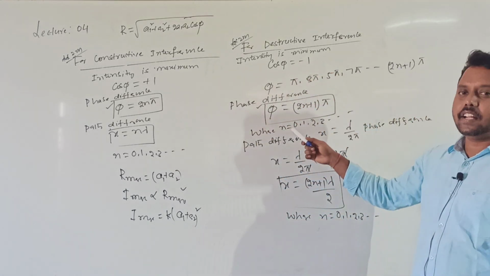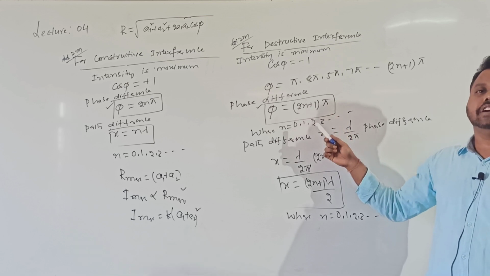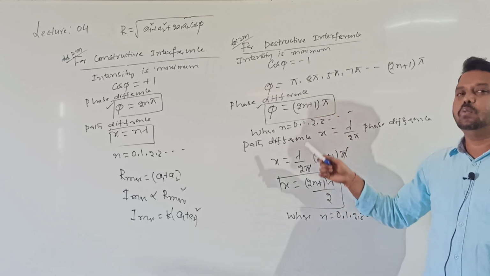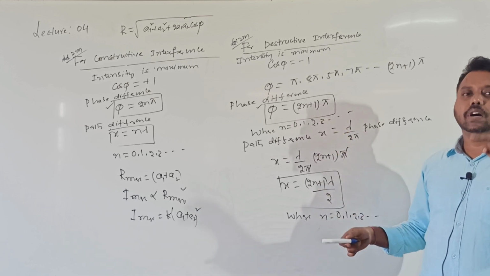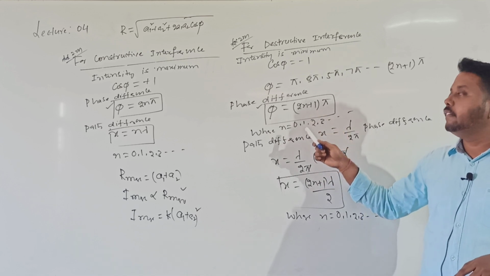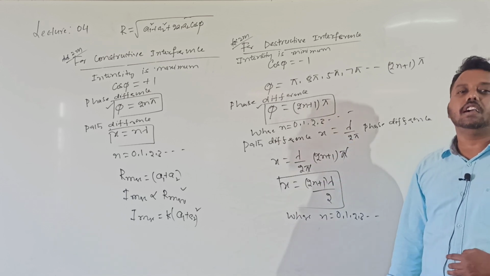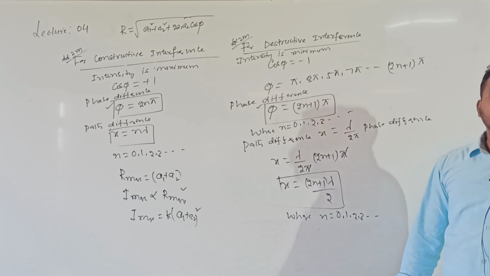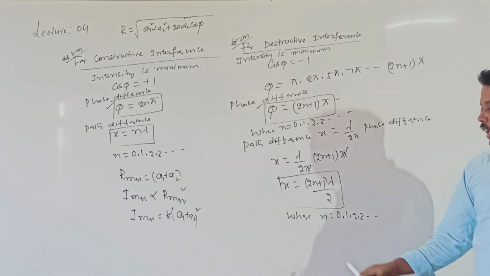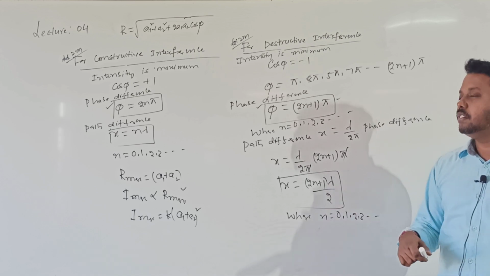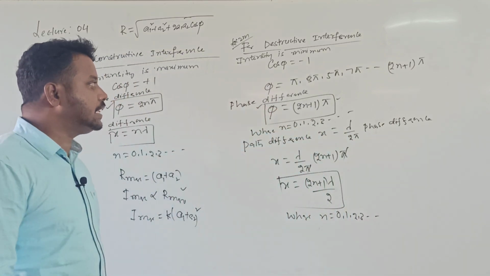Whereas in destructive interference, the phase difference value should be equal to an odd integer multiple of pi. 2n plus 1 will give you an odd number. When I take n value 0, 2 into 0 plus 1, I will get 1. When I take n value 1, I will get 2 plus 1, 3. When I take n value 2, I will get 4 plus 1, 5. So this 2n plus 1 will give you odd. An odd integer multiple of pi, that is the phase difference value, whereas the path difference value will be equal to an odd integer multiple of lambda by 2. Are you getting it? So this is for constructive interference and destructive interference conditions.